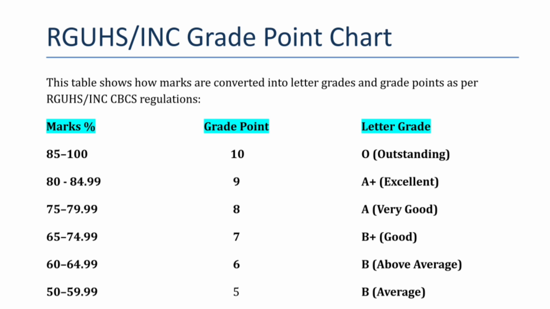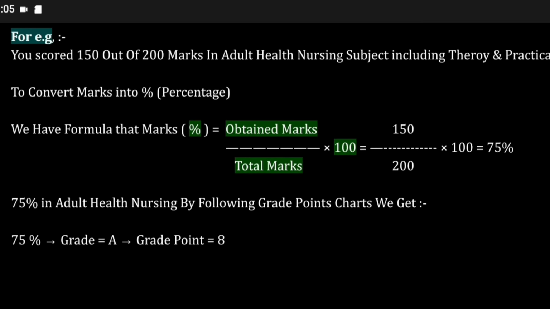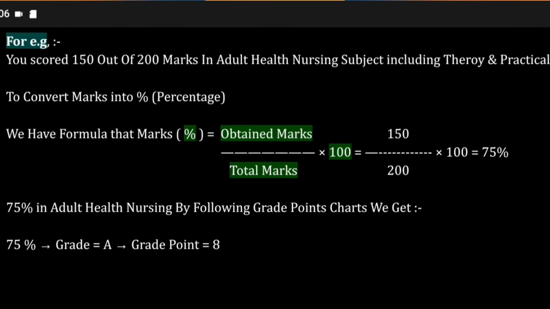Let's understand this with an example. Suppose you scored 150 marks out of 200 marks in adult nursing. Many students may be surprised that a particular subject can have 200 as maximum marks. For theory, you can score a maximum of 75 marks in the theory paper.